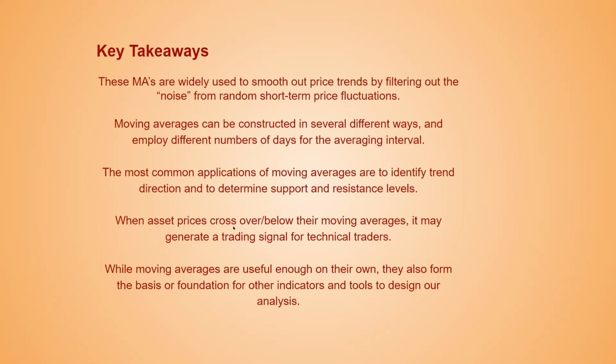When asset prices cross over or below their moving averages, it may generate a trading signal for technical traders, right? We are going to look at this crossing over a certain indicator or crossing below that indicator, how it works, and how we can generate those signals as technical analysts or traders.